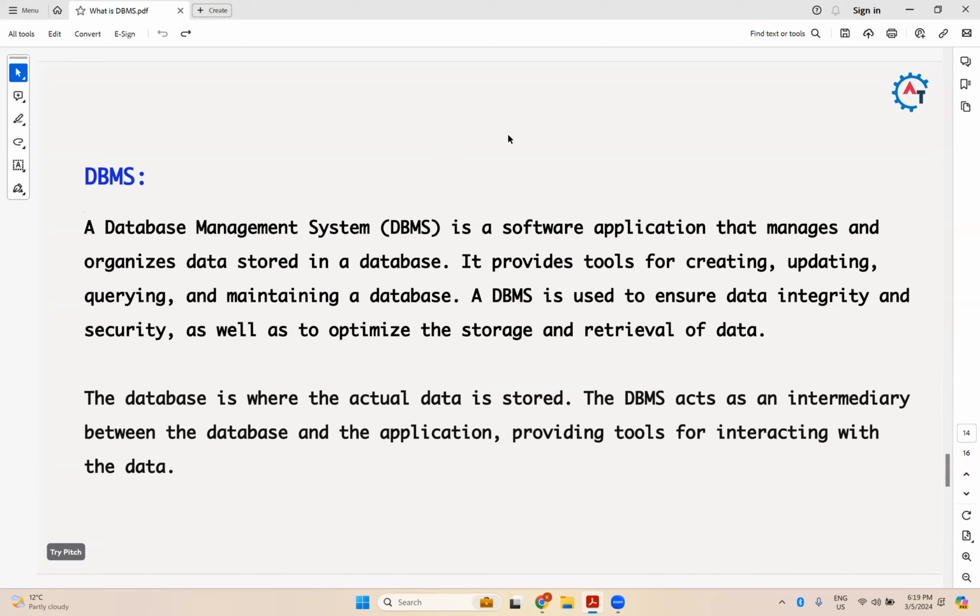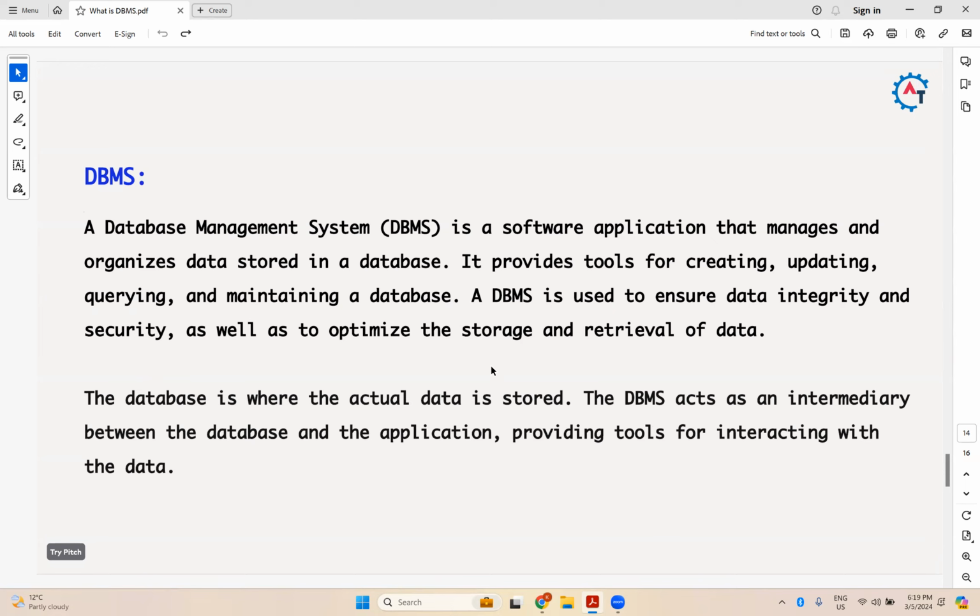So the database is where the actual data is stored. Database means it's a store. You can store your data somewhere. That is called database. The DBMS acts as an intermediary between the database and the application, providing tools for interacting with the data. Okay.